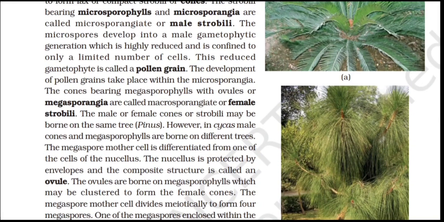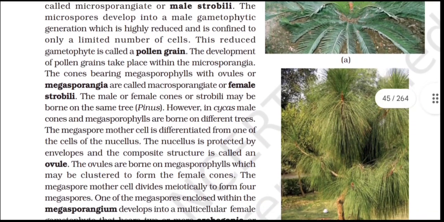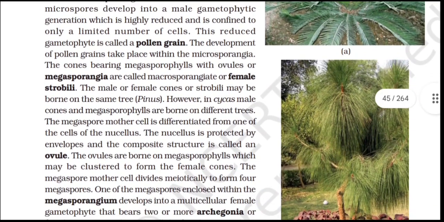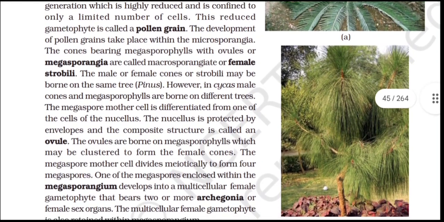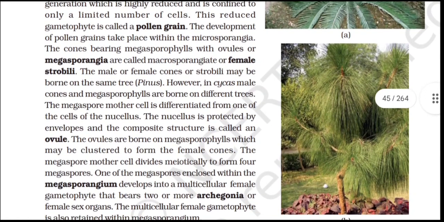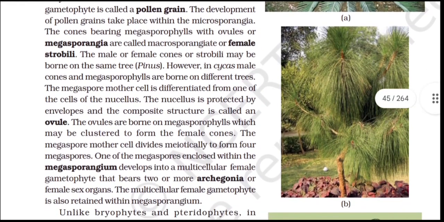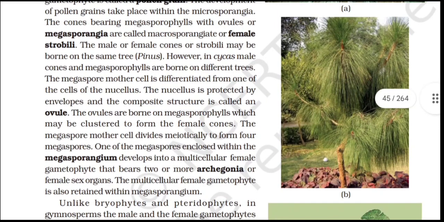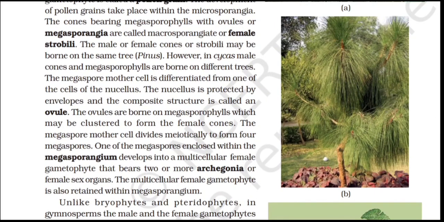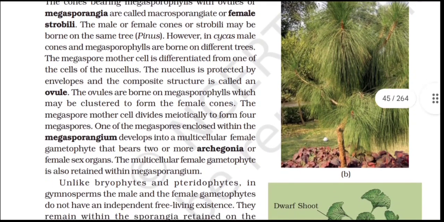The megaspore mother cell is differentiated from one of the cells of the nucellus. The nucellus is protected by envelopes and the composite structure is called an ovule. The ovules are borne on megasporophylls which may be clustered to form the female cones. The megaspore mother cells divide meiotically to form four megaspores. One of the megaspores enclosed within the megasporangium develops into a multicellular female gametophyte that bears two or more archegonia or female sex organs. The multicellular female gametophyte is also retained within the megasporangium.